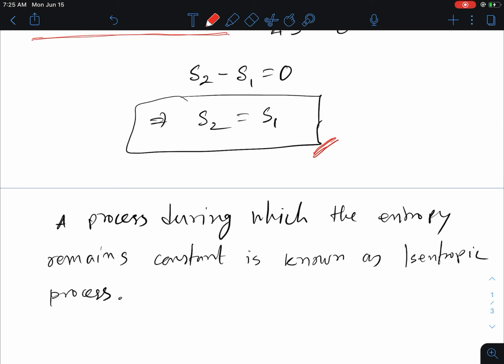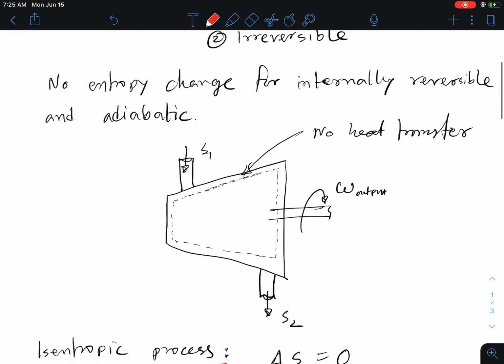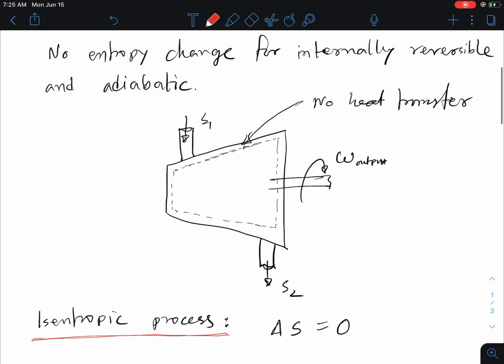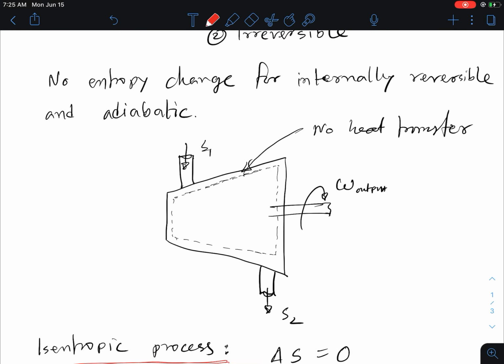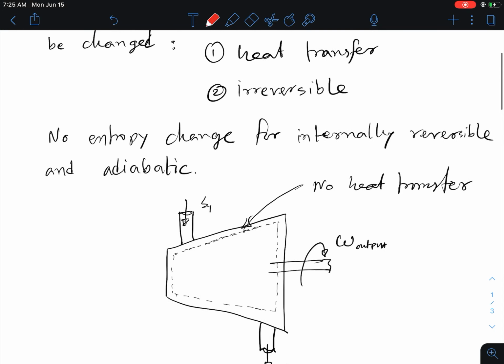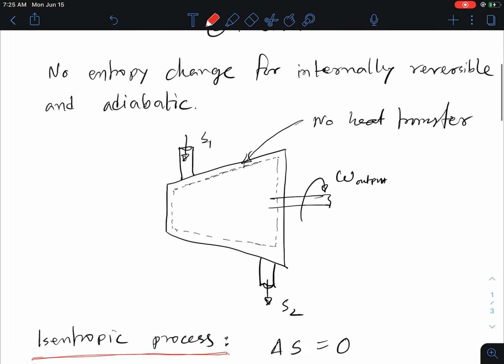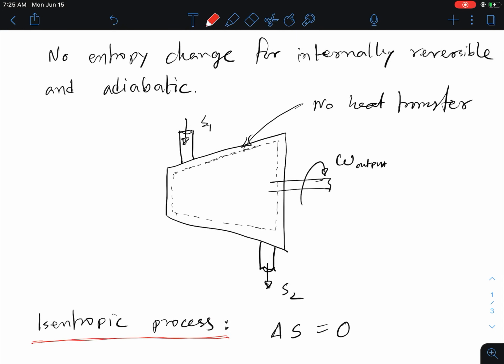Now also, in a quiz I may ask whether the isentropic process is applicable for internally reversible or internally irreversible. Also, I may ask whether the isentropic process is applicable for adiabatic, or if the system is only adiabatic, or if it doesn't matter.